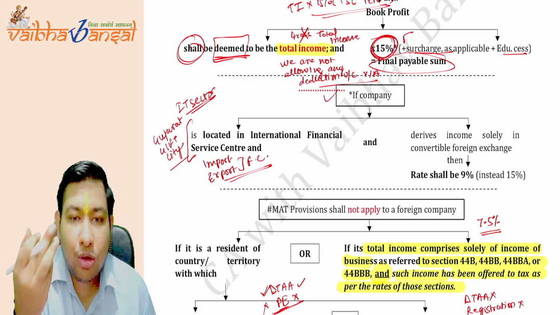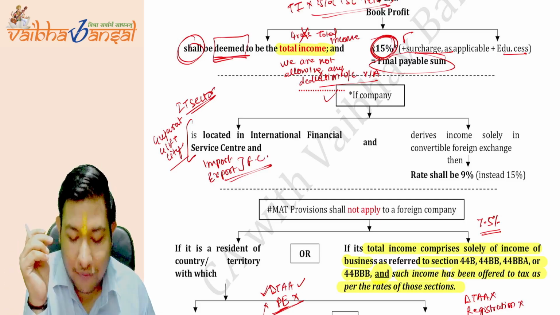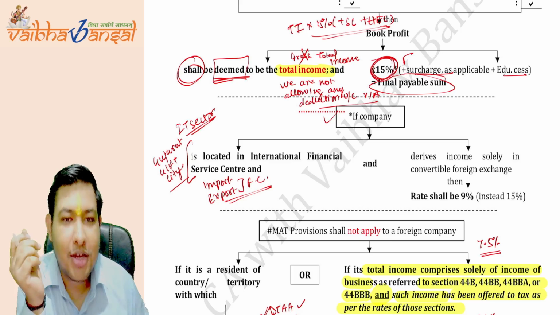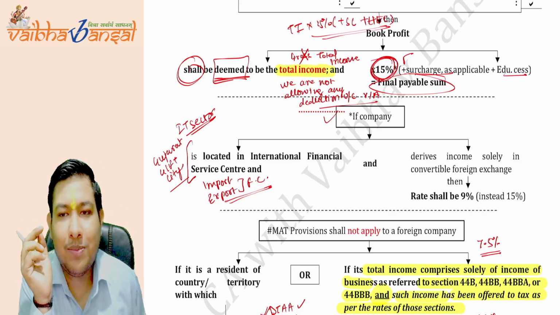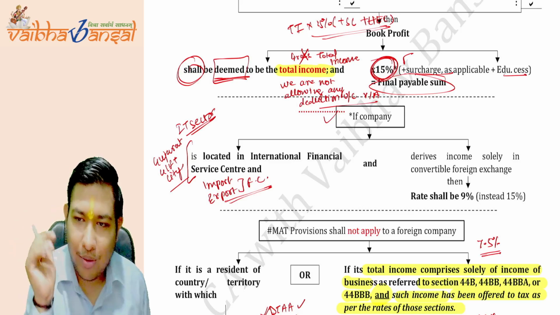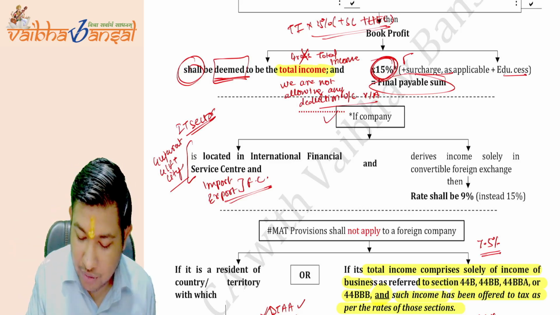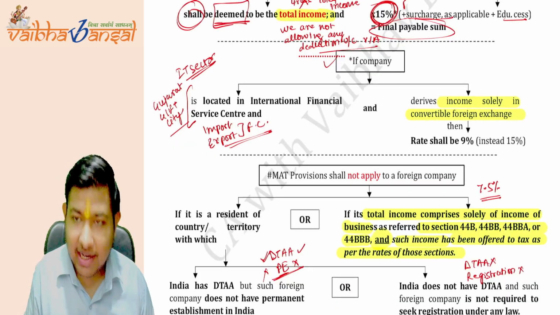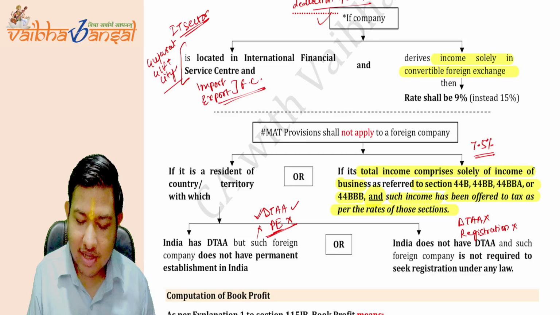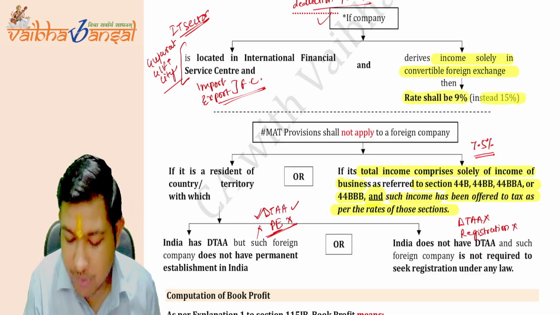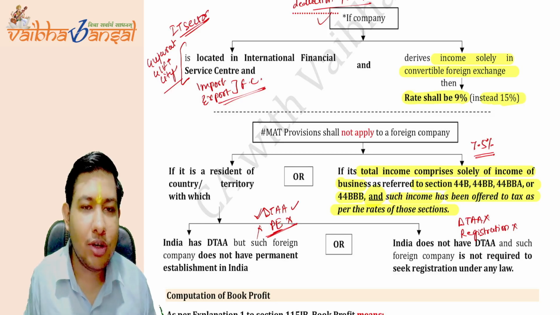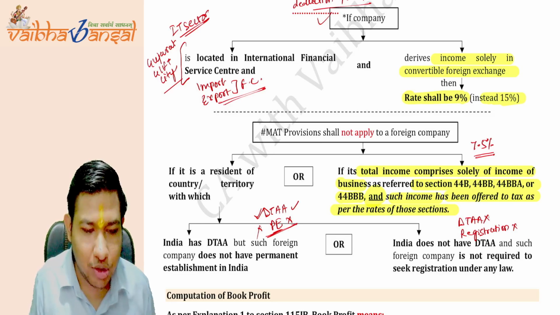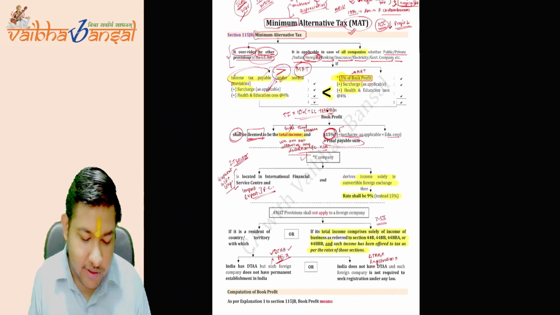If the government wants to promote the IFSC, then the 15% rate is not suitable. The government slashed the rate from 15% to 9% for the IFSC companies. The income derived should be solely from convertible foreign exchange, then the rate should be 9% instead of 15%, because the government wants to give the benefit to the IFSC company to promote them. Is this okay to you all? This is the whole basic that we just discussed.